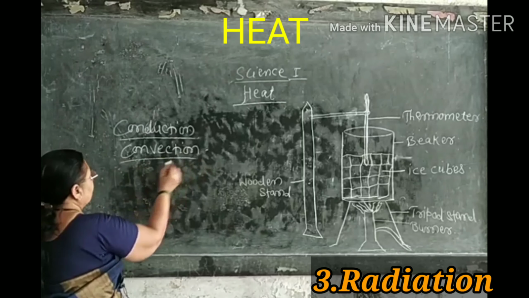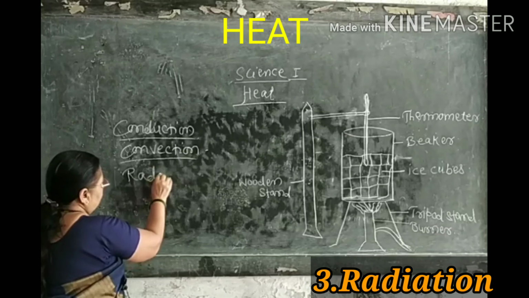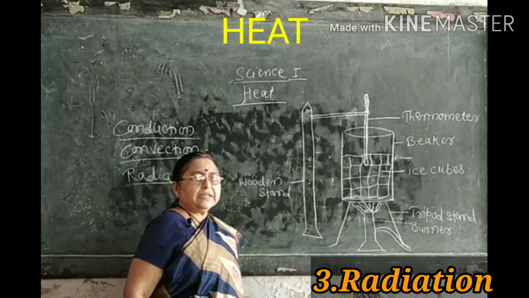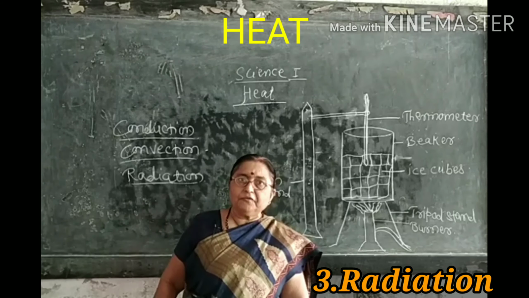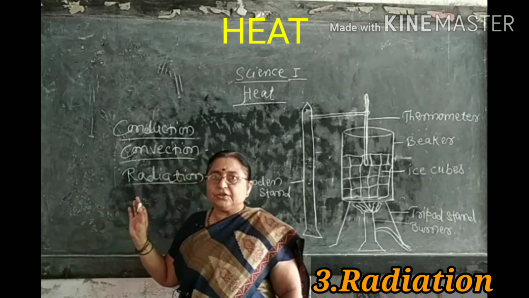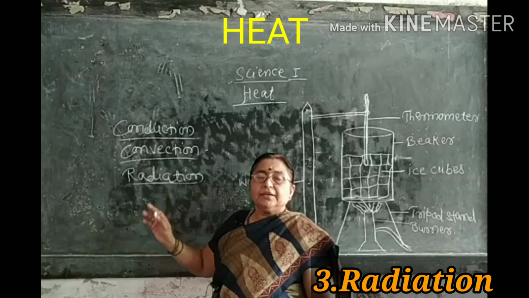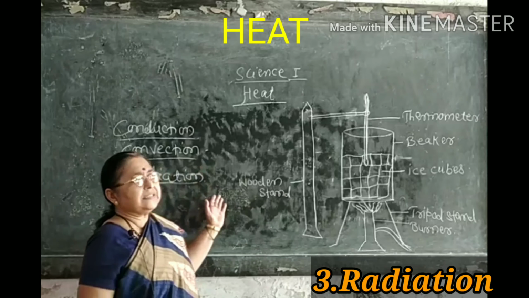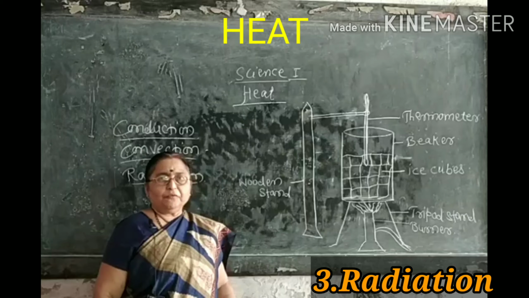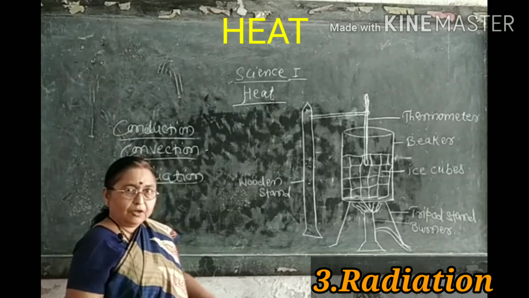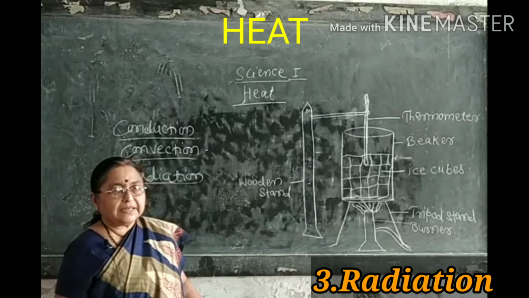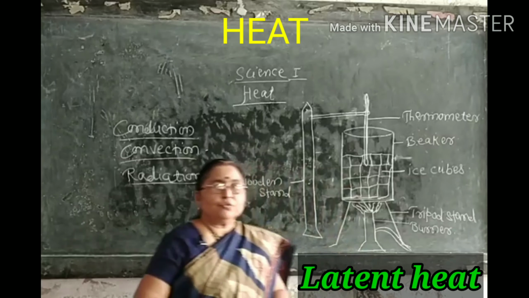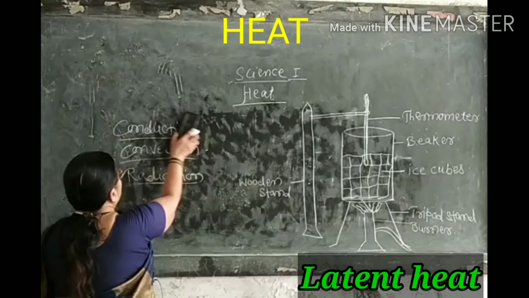Third is radiation. It is a way of transfer of heat which is the characteristic of gases. Here, the radiations are formed when a substance is heated. So this is the revision of our last classes, 9th standard and 8th standard. Now in this standard we are going to study about latent heat.